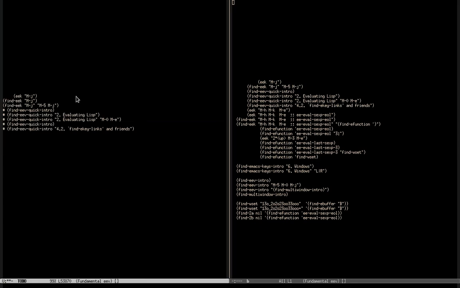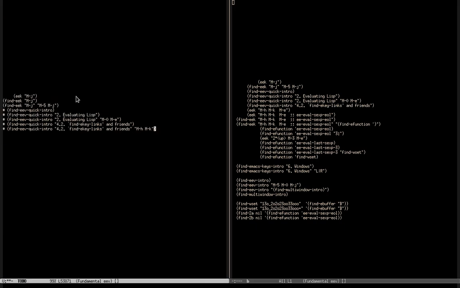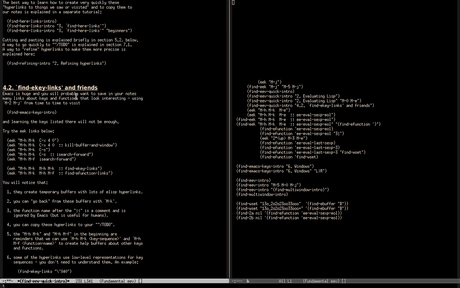This link is a copy of this one that's above, so I prefer to delete it. Now that I have a link to this section, I want to create a link to this string here. So now I have a link to the explanation about meta-h, meta-k in this section, and incidentally this thing here is a demo of how to use